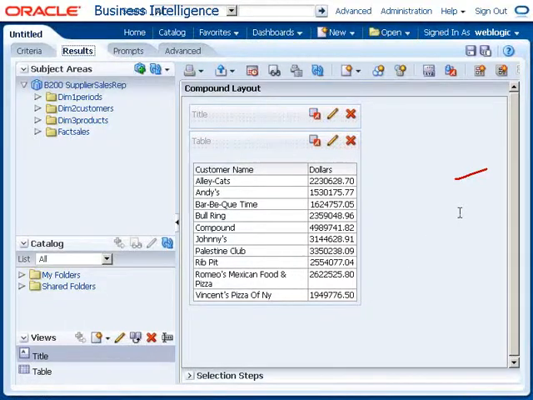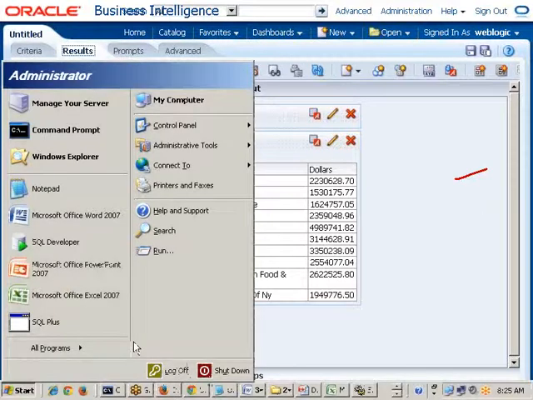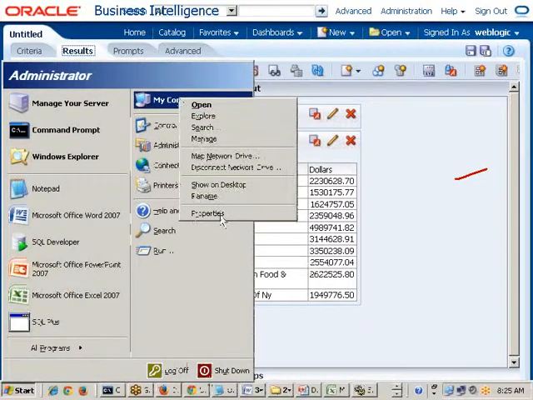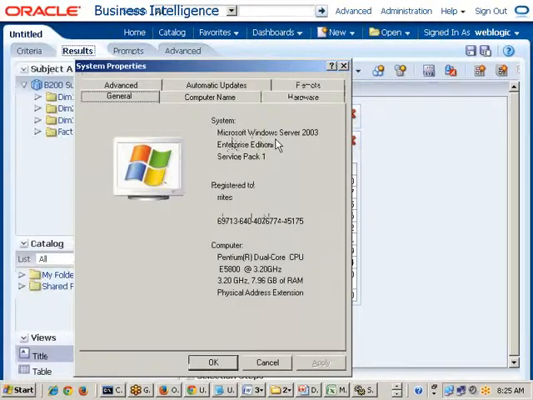Next, currently I have the Windows 7 operating system. Do I need to install XP for OBIEE? Not required, sir. Directly you can install on Windows 7, no problem. I am using Microsoft Windows Server 2003 on my machine, which I can say is the best operating system.